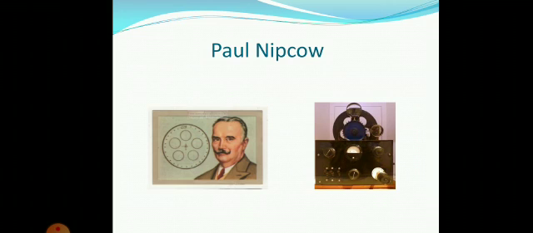Scientists tried to send moving pictures through the air. In 1884, a German scientist, Paul Nipkow, invented a spinning disc with holes that scanned a picture. It could show the picture on a wall as patches of dark and light.